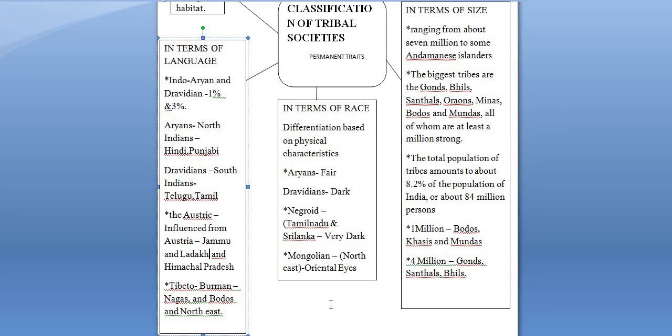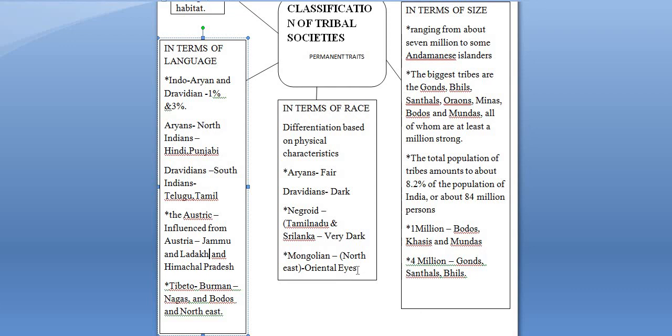The Mongolians who live in the northeast part of India have oriental eyes and fair complexion. Oriental eyes in the sense, when we see the northeastern people by their physical appearance, we can differentiate them by their eyes.